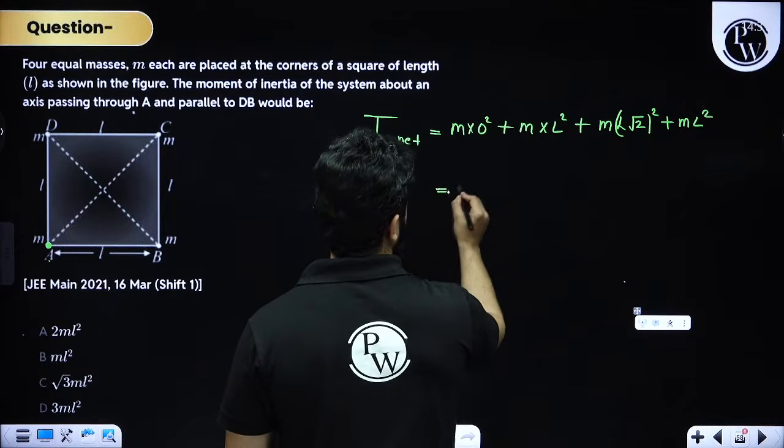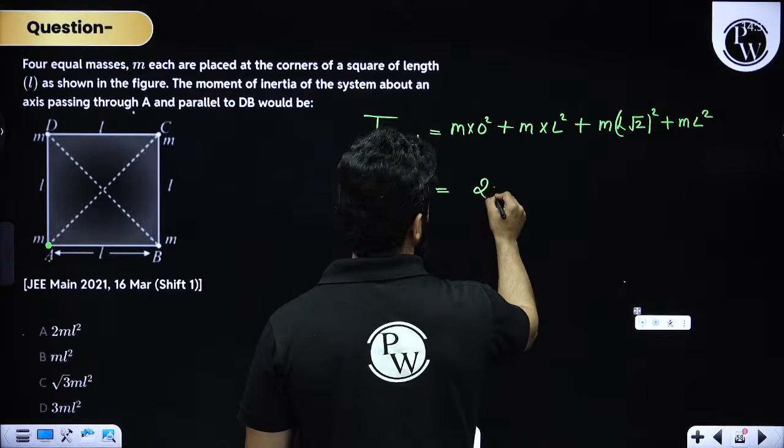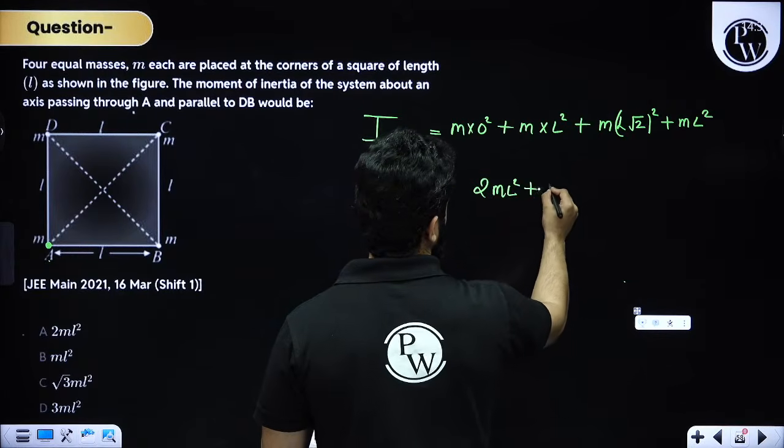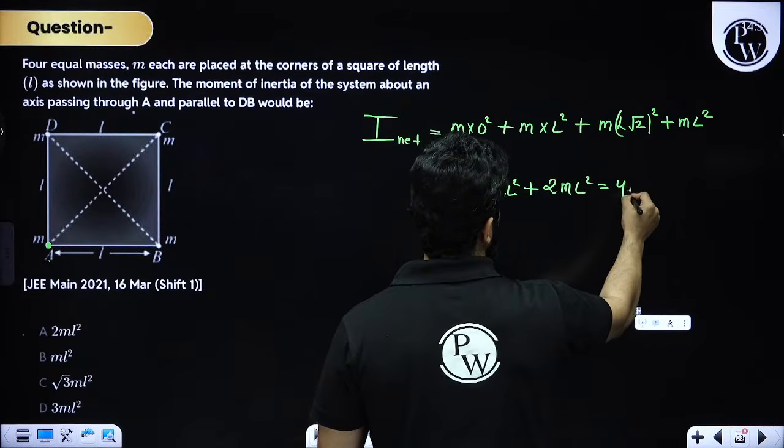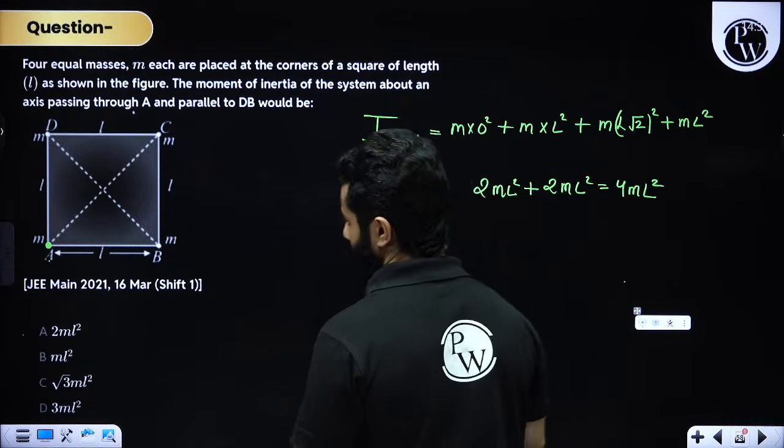Summation of mr squared. So this becomes 2mL² plus 2mL², that is 4mL². That's it.